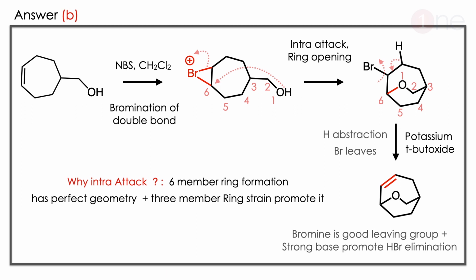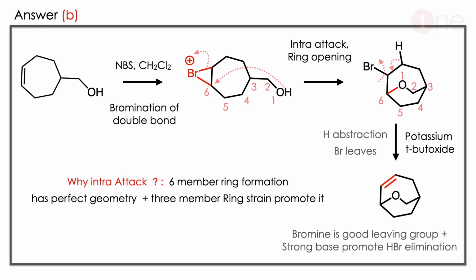Let us see the answer. The answer is B. You are using N-bromosuccinimide. There is an alkene, so definitely bromination occurred. It is a kind of epoxidation-like reaction, so bromine is attached there. So bromination of the double bond occurs. Then the bromine is a charged system and the OH is also inside. Then there is a possibility of intramolecular attack, a kind of SN2 reaction.